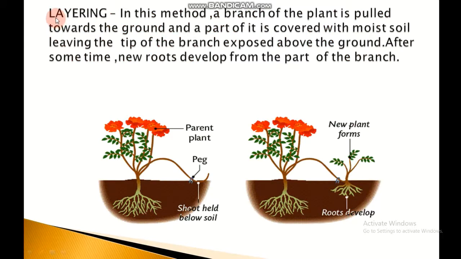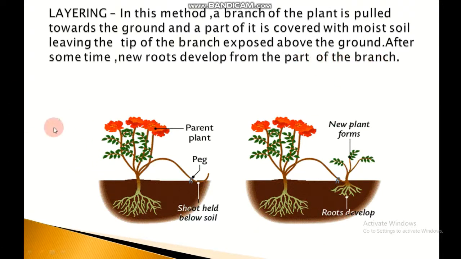Next type of artificial vegetative propagation is layering. In this method, a branch of the plant is pulled towards the ground and a part of it is covered with moist soil, leaving the tip of the branch exposed above the ground. After some time, new roots develop from the covered part of the branch.